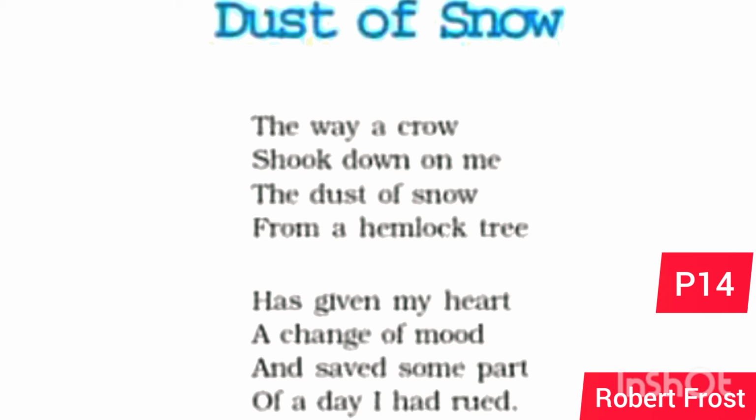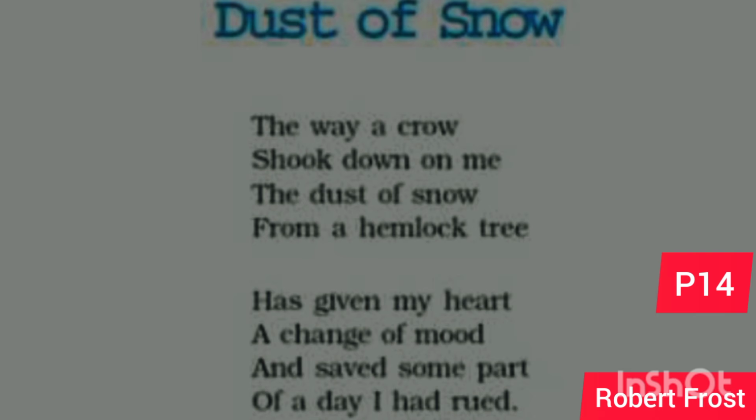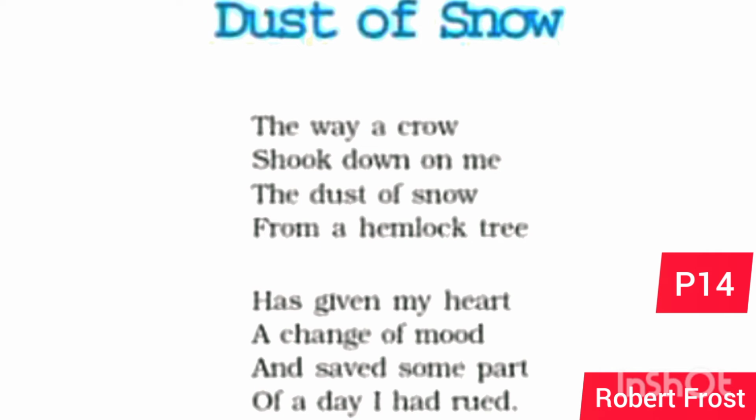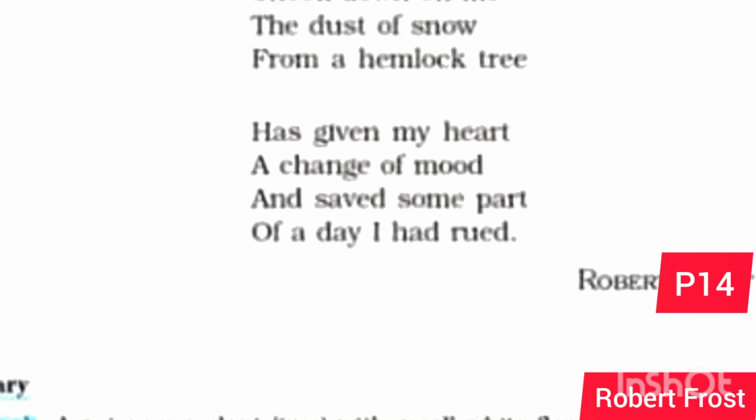The hemlock tree is a poisonous tree, so that also symbolizes death. The crow is also regarded as a bad omen, so it is not a very good sign. And the season which is presented here is also not a very good season.